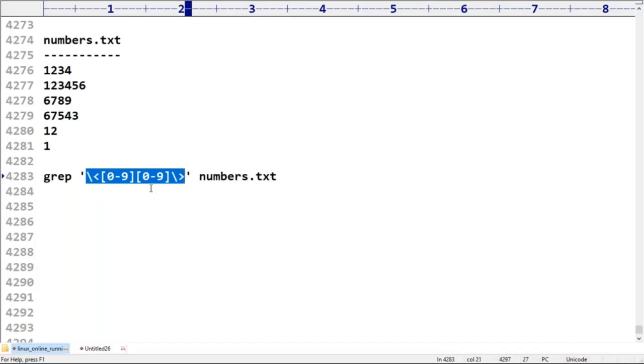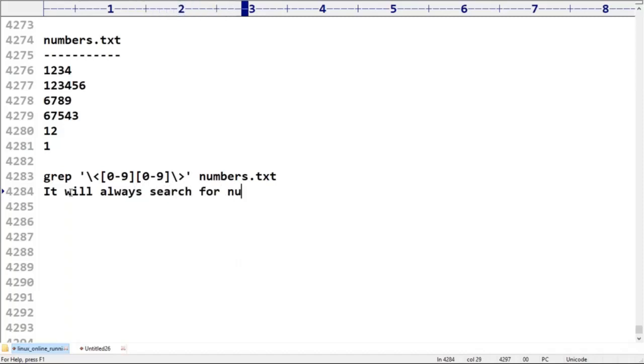Which line is going to be matched? Take very special care here. It is always going to search for an independent word, because this is the exact word pattern, not starts or ends, exact word. So in that word, the first character can be anything from 0 to 9, the second character anything from 0 to 9. So it will always search for numbers which contain exactly two digits, that's all.